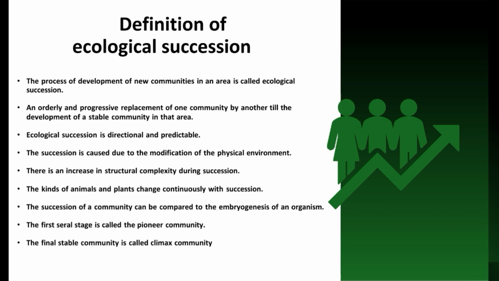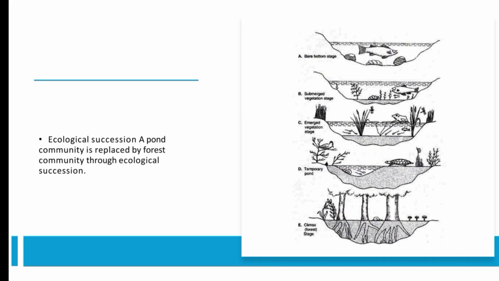The succession is caused due to the modification of physical environment. There is an increase in structure complexity during succession. The kinds of animal and plants change continuously with succession. The succession of the community can be compared through the embryogenesis of an organism. The first serial stage is called the pioneer community. The final stage community is called the climax community. Ecological succession: a pond community is replaced by forest community through the ecological succession.